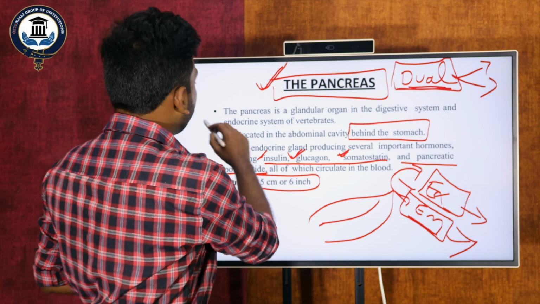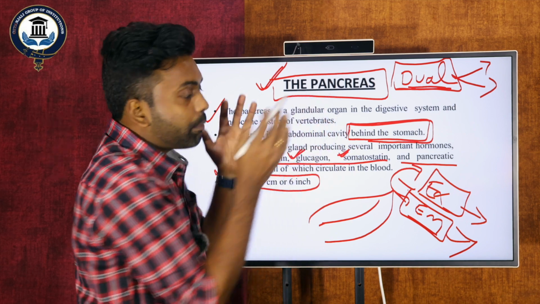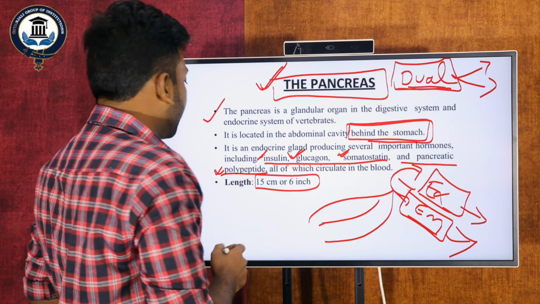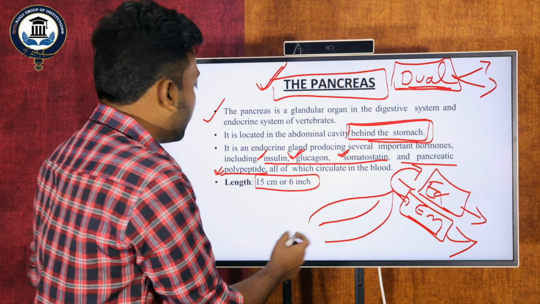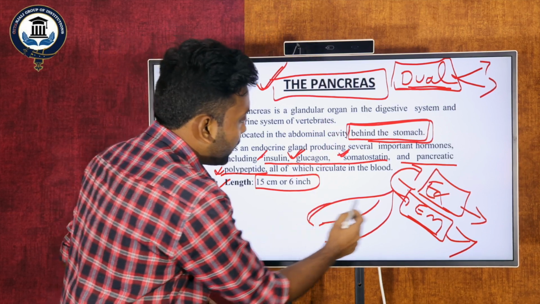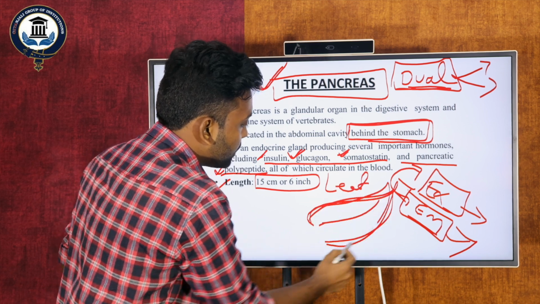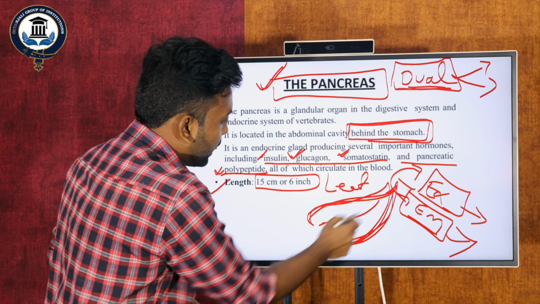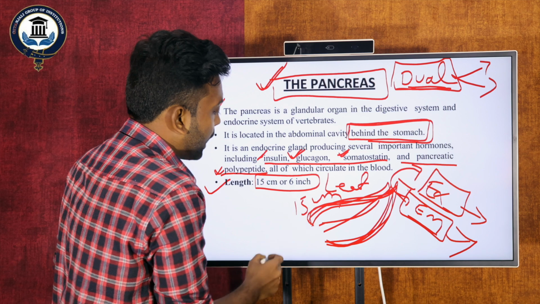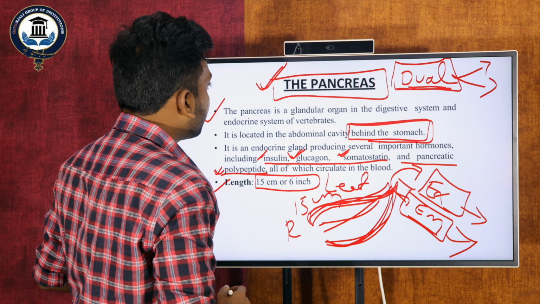So this is the introduction. Now, where is the location of the pancreatic gland? You can see the pancreatic gland is present just behind the stomach, and you can see it in the diagram. So what is the length of the pancreas? The shape of the pancreas is leaf-like. If you see the shape of the pancreas, it is like a leaf, and if you measure this pancreatic gland, it is about 15 centimeters. This is the length of the pancreas.